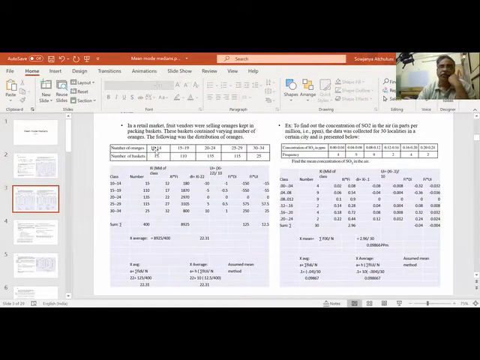See, number of oranges, 10 to 14, 15. These are sold. Number of baskets. Fruit vendors are selling oranges kept in a packing basket. These baskets contain varying number of oranges. The following was the distribution of oranges. So up 10 to 14 oranges in a basket, there are 15 baskets. There are 110 baskets between this range.